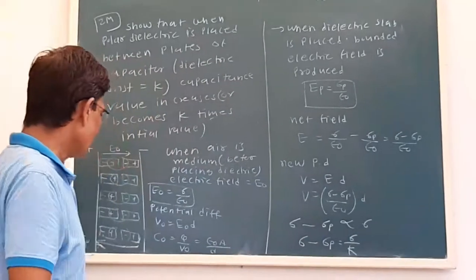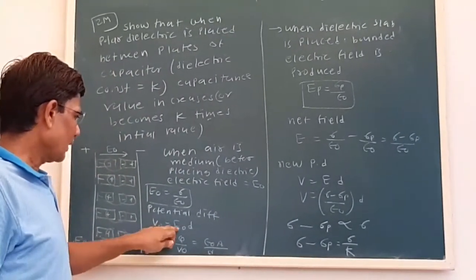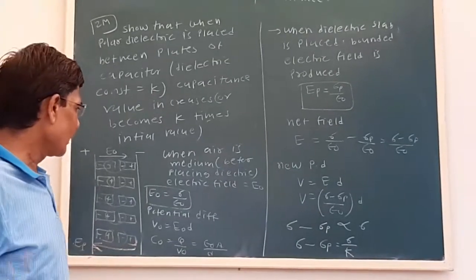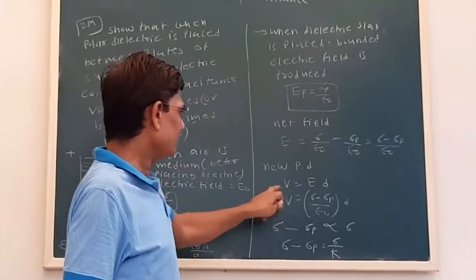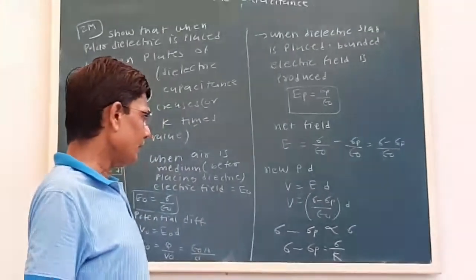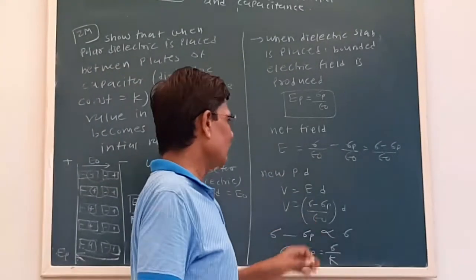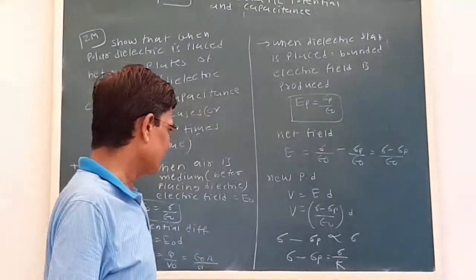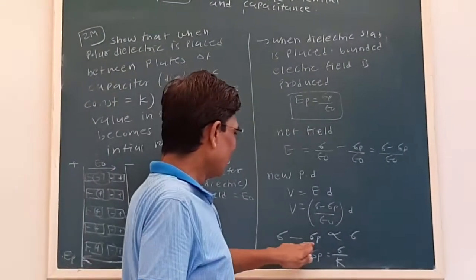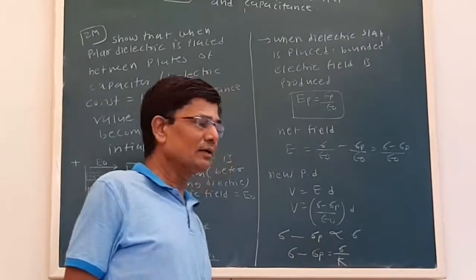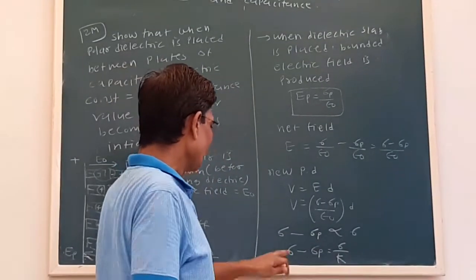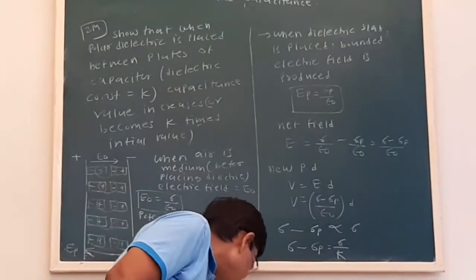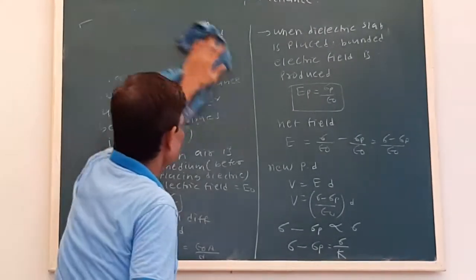Now initially the potential difference was V0, initial electric field E0, and D is the distance between the plates of the capacitor. Okay, so here V is equal to E into D. Now we substitute the value of E. So now the experiment shows that sigma minus sigma p is proportional to sigma. So we can substitute here sigma minus sigma p is equal to sigma upon K. Now see that value we have to substitute here.